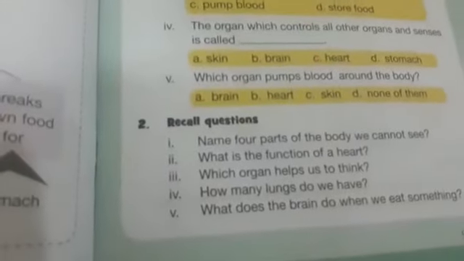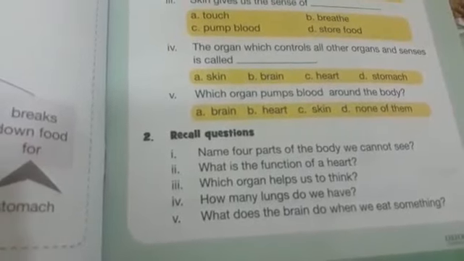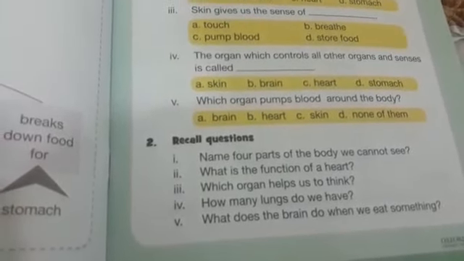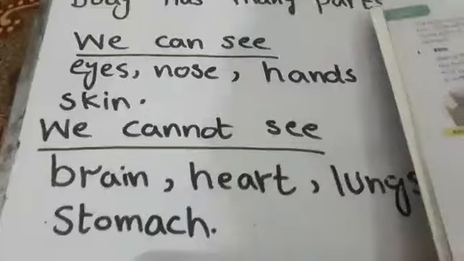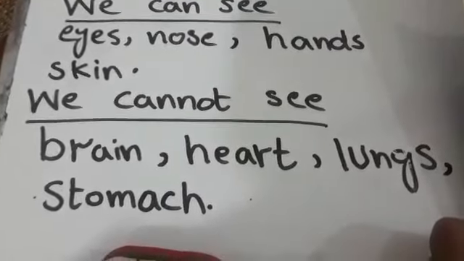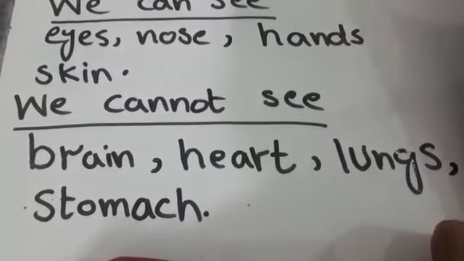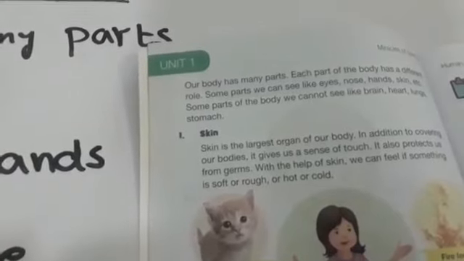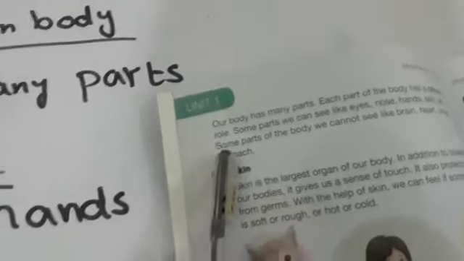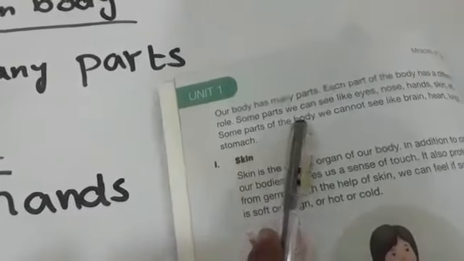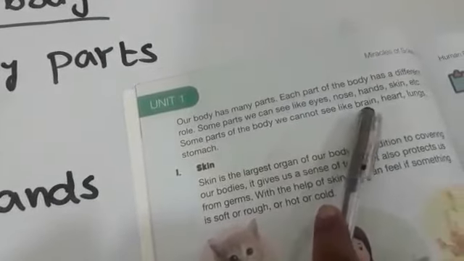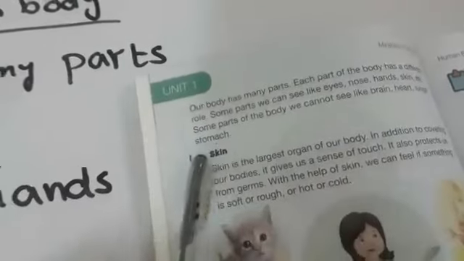Look, page number 7. The first question is, name 4 parts of the body we cannot see. So you can clearly see the answer to this in your book, and I have written it over here on the board as well. We cannot see brain, heart, lungs, stomach. And in the book you can clearly see some parts of the body we cannot see, like brain, heart, lungs, stomach.